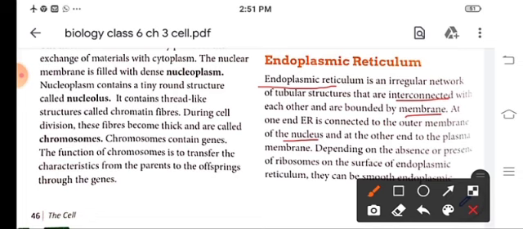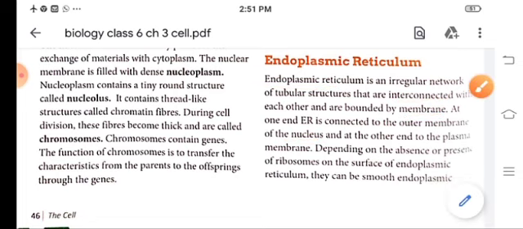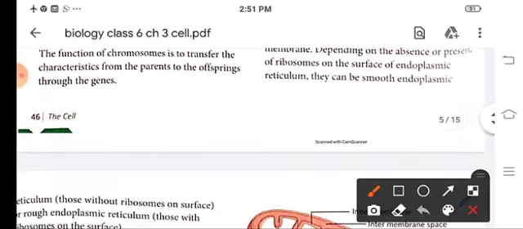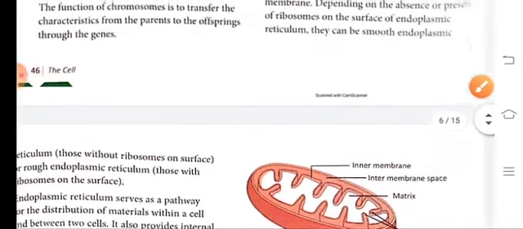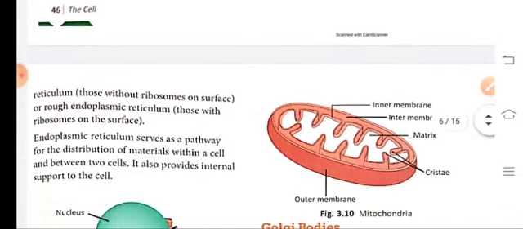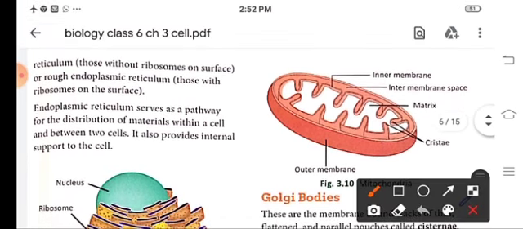Now depending on the absence and presence of ribosomes, the endoplasmic reticulum can be smooth or rough. If the ribosomes are present, then it is rough endoplasmic reticulum, and if they are not present, it is smooth endoplasmic reticulum.